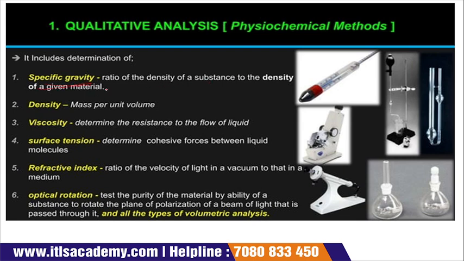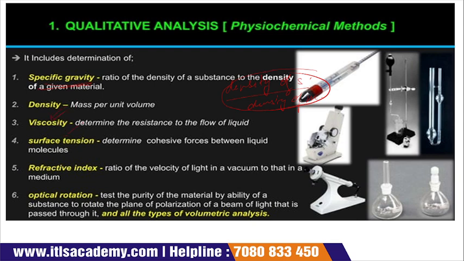Whatever substance or material we are using, we need to find its specific gravity, and there is a formula for that: density of the substance upon density of the material, whatever is required. By this formula we calculate the specific gravity. Second, density. Density we already know: mass per unit volume, mass upon volume. We can calculate density from here.